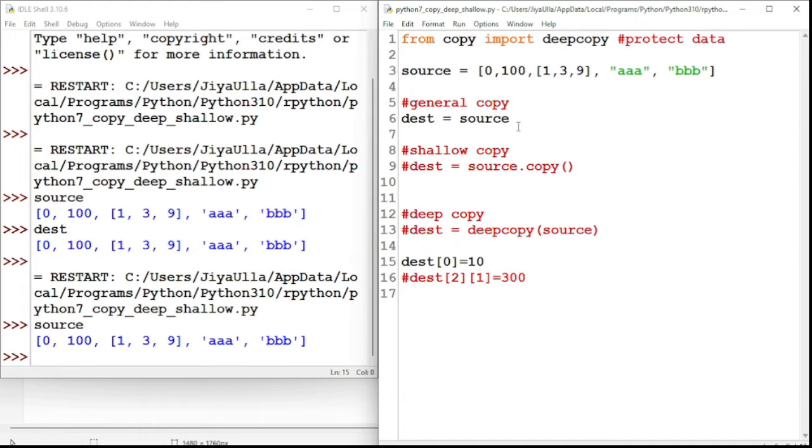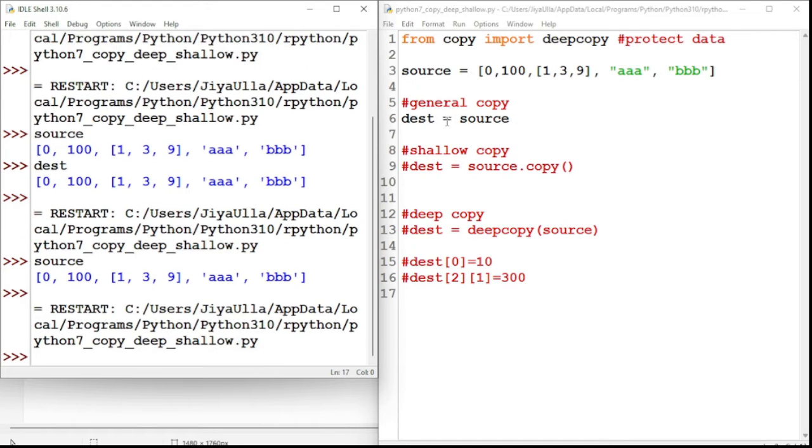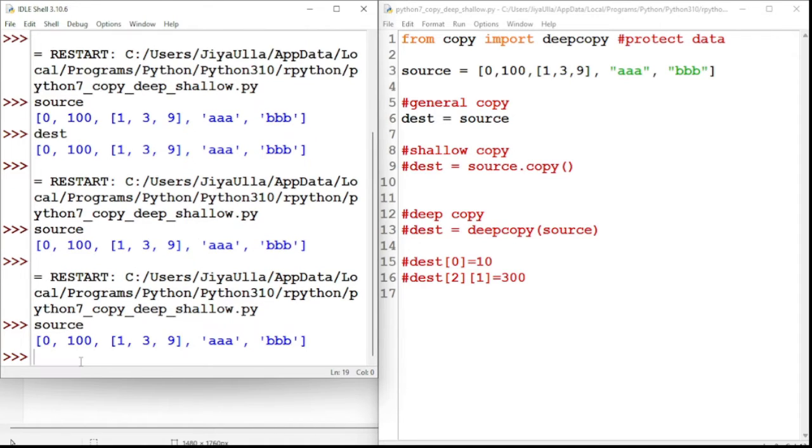If I save, I will comment this out for now because we will be using that later. If I run it, what will happen? My source data is the same as my destination data. Source is the data I want to protect from others.